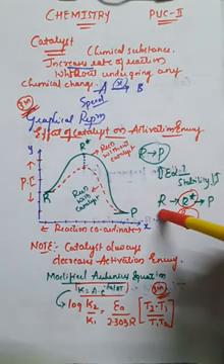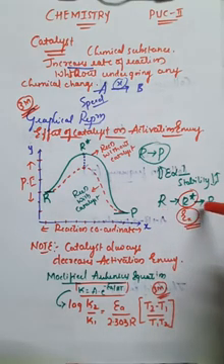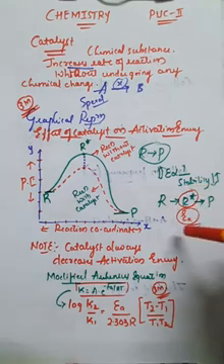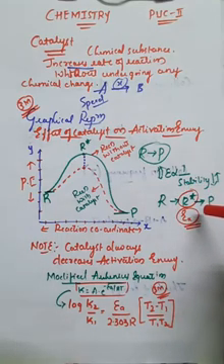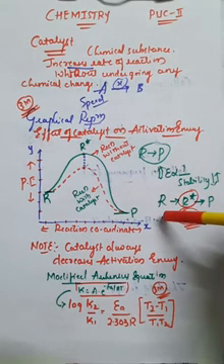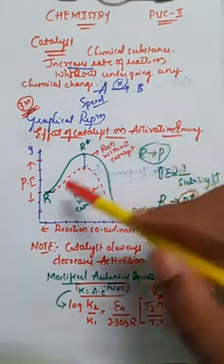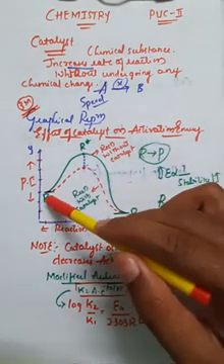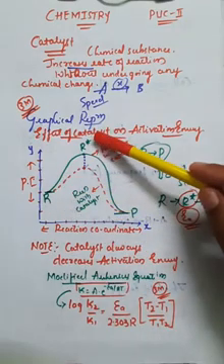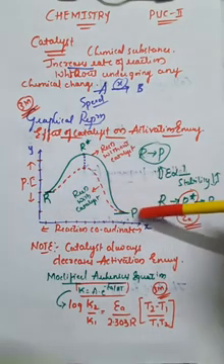Here, if you consider any general reaction, the reactant R initially will convert into R star, which is known as the activated complex, or you can also call it the intermediate, and further the intermediate will convert into product. That we have learnt in activation energy: the amount of energy required for the formation of the intermediate is called activation energy. So initially R will convert into R star and R star will convert into product P. In the absence of catalyst, the reactant molecules convert into R star, the intermediate complex, and further convert into product.